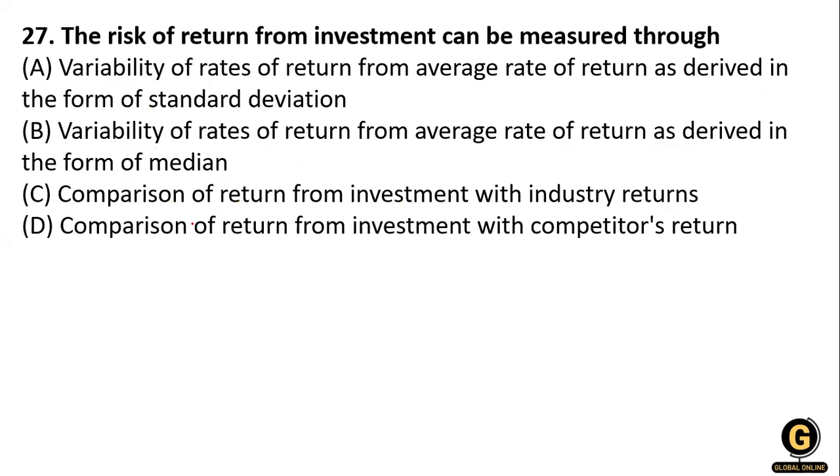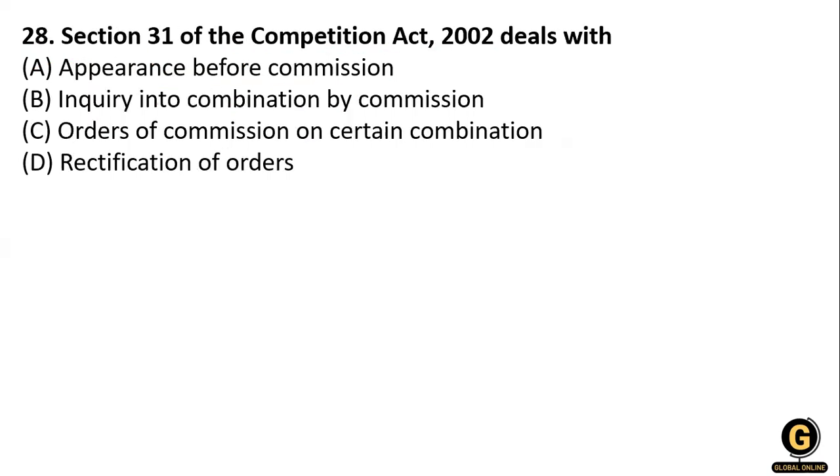So what is the right answer for this question? The question is talking about how the risks of return from investment can be measured. How do we measure the risks of return on investment? It depends on the variability of the rate of return from the average rate of return, derived from the standard deviation. Okay, so the right answer is option A.